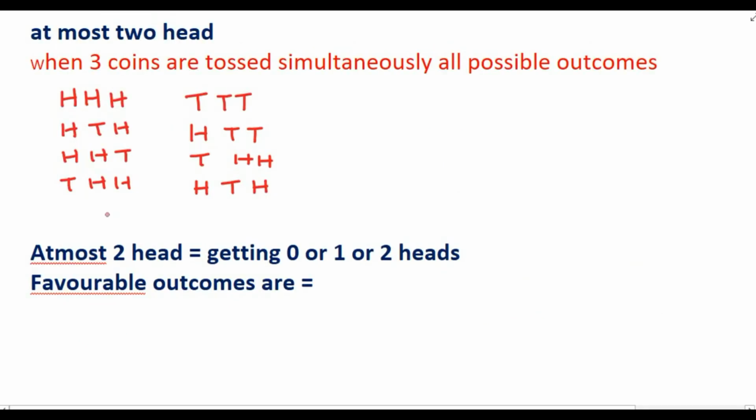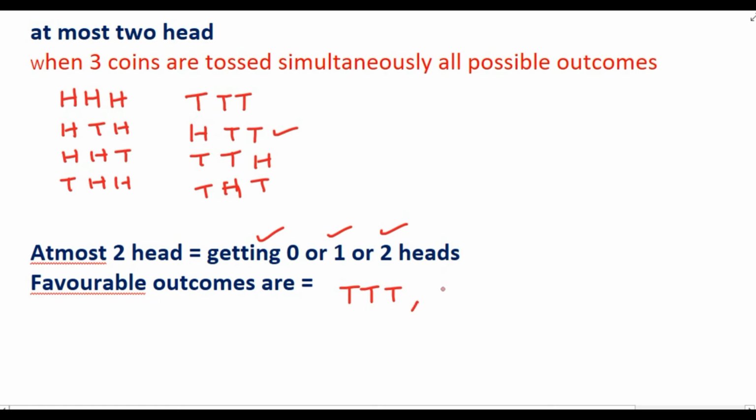So next is at most 2 heads. At most 2 heads means getting 0 or 1 or 2 heads. We will list out the favorable outcomes. First, getting 0 heads, I have only one outcome, that is all the 3 coins showing tail. Second one is getting 1 head. So getting 1 head means all these 3 will come.